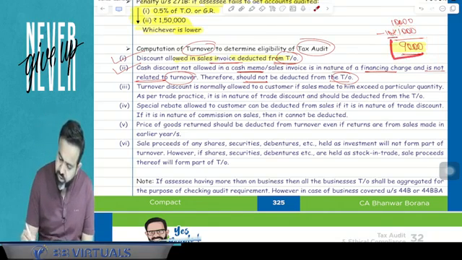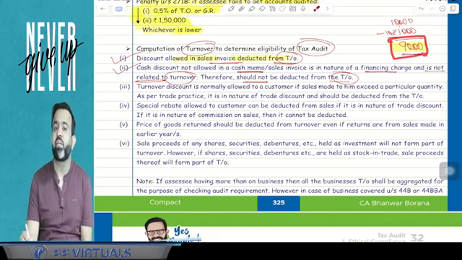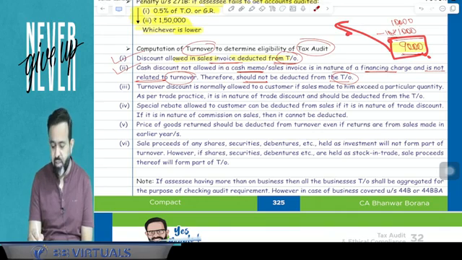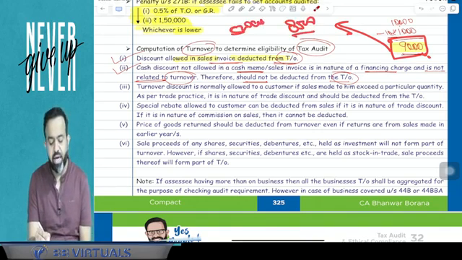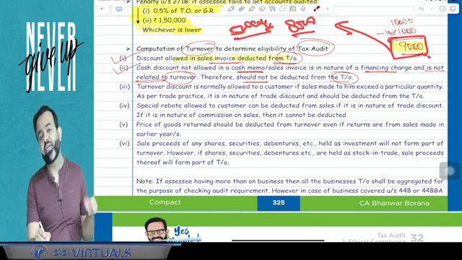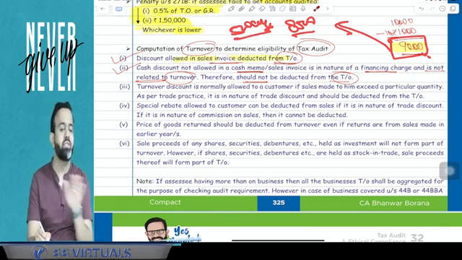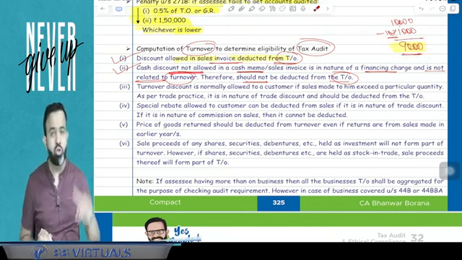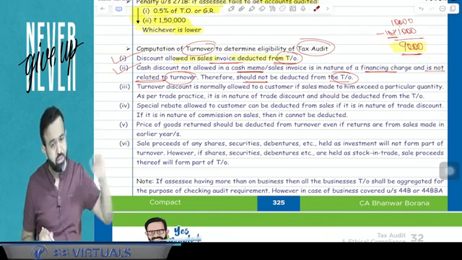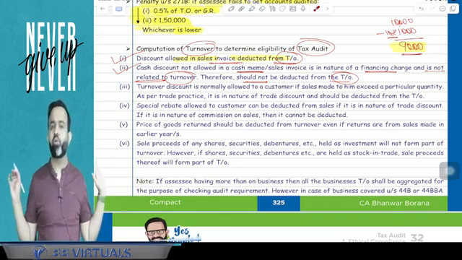Here the invoice value is 9,000, but suppose after 3 months when payment is made, the amount the assessee receives is only 8,500. Means suppose 500 cash discount is also given. So will this 500 also be reduced from turnover? Answer is no. Here this clarification says that cash discount not allowed in the invoice. If it is allowed in the invoice only, then obviously it is not part of the turnover.